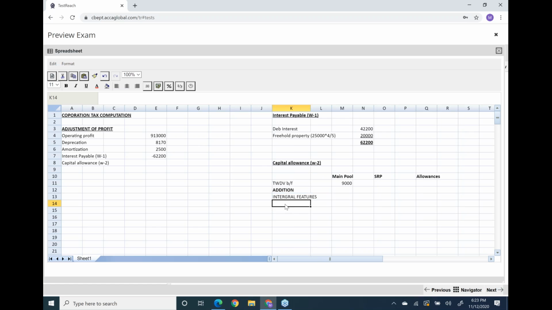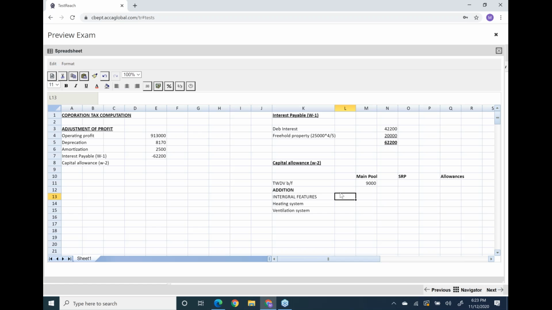Integral features of the building were the heating system and the ventilation system. So first of all, I'm going to include heating and ventilation. I'll use AIA for them. The heating system is, I think, 93,600, and the ventilation system is 75,600.